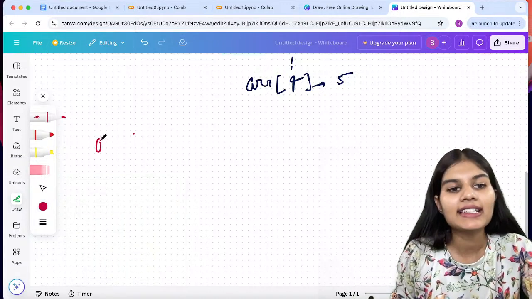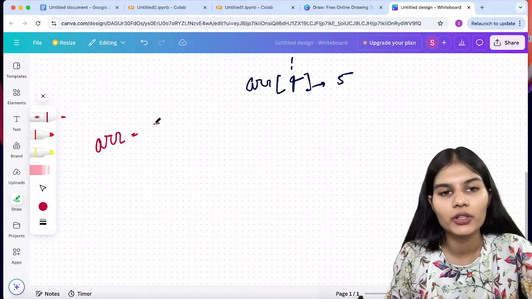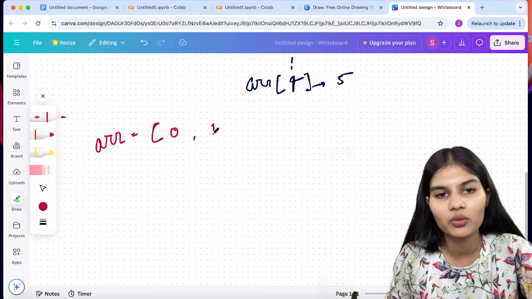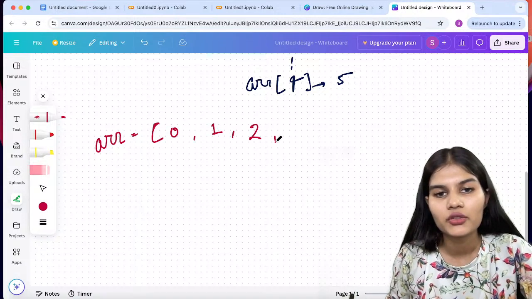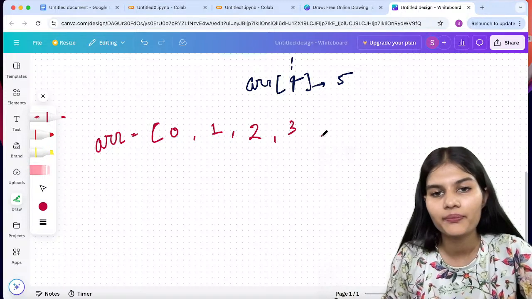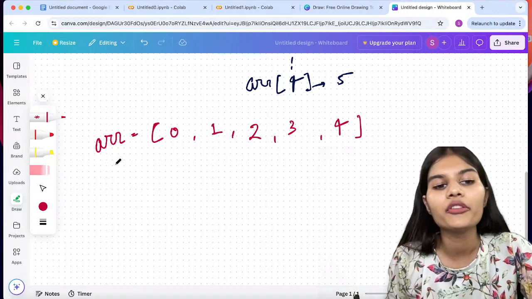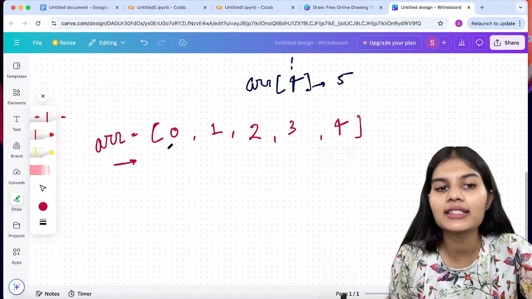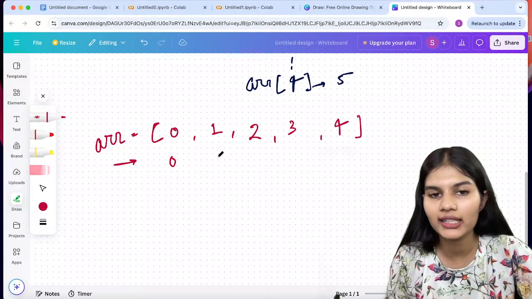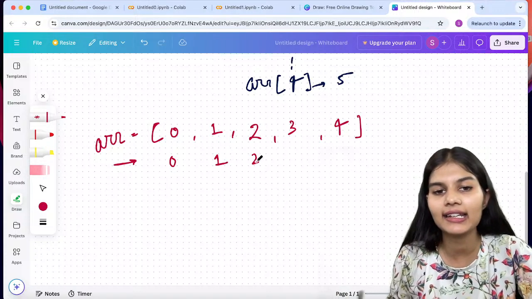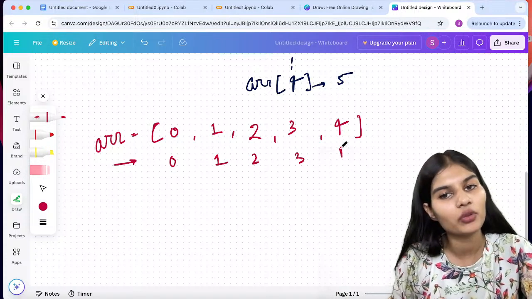Okay, let's say I have an array which is 0, 1, 2, 3, 4. Now when I move from left to right, this indexing will be the 0th index, first index, second index, third index, and fourth index.